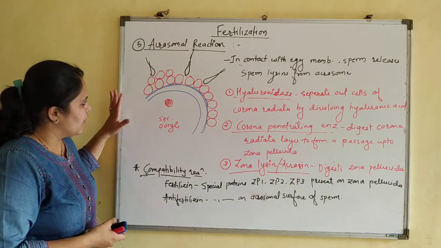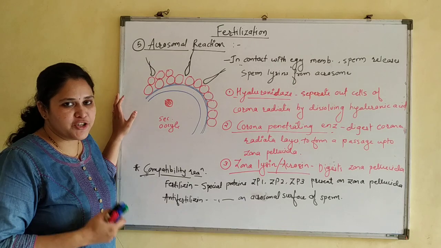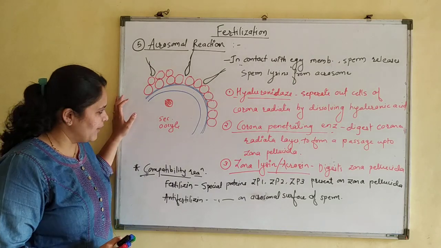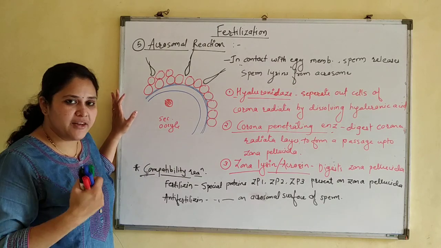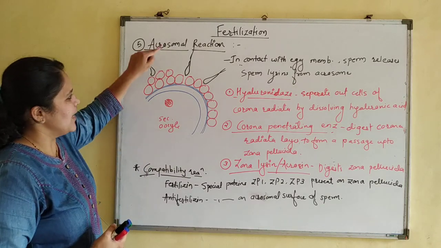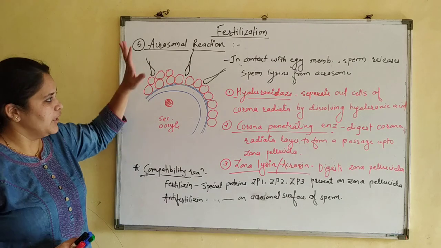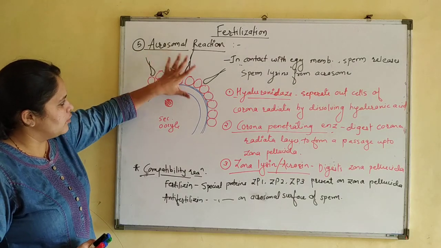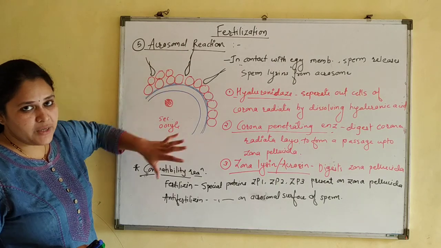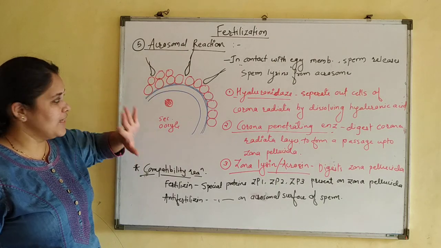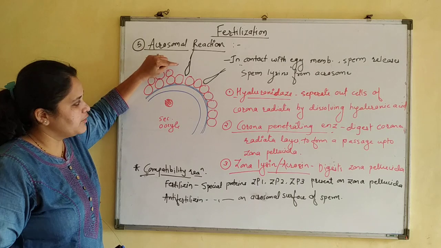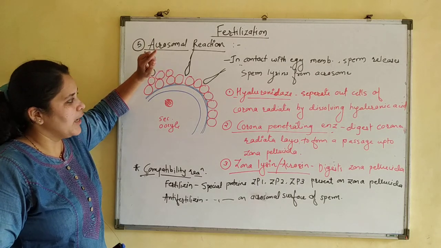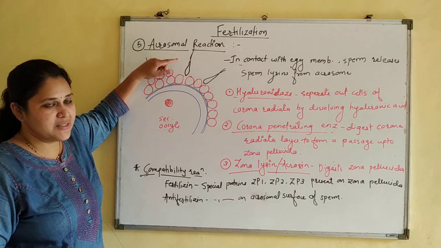Fine. Now for this, calcium ion is also required, proper temperature is required. Fine. So the first physical reaction in fertilization is acrosomal reaction. In acrosomal reaction, what is happening? At a time so many sperms are trying to fertilize the egg. In contact with the secondary oocyte, sperm releases zona lysine, hyaluronidase, corona penetrating enzymes.